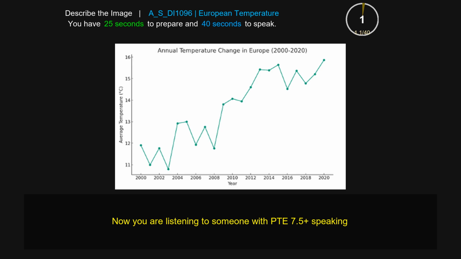The picture gives information about annual temperature change in Europe ranging from 2000 to 2020. The horizontal axis shows the years and the vertical axis shows the average temperature in degrees centigrade. The highest value goes to 2020 with about 16 degrees, and the minimum value is for 2003 with about 7 degrees. We also have about 14 degrees in 2010. In conclusion, the picture gives information about annual temperature change in Europe.